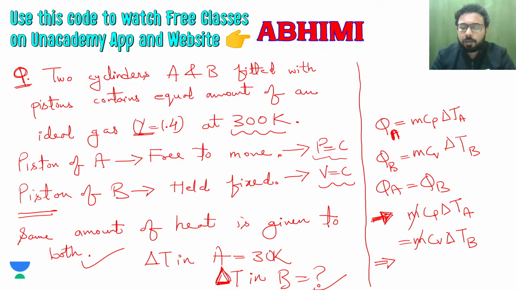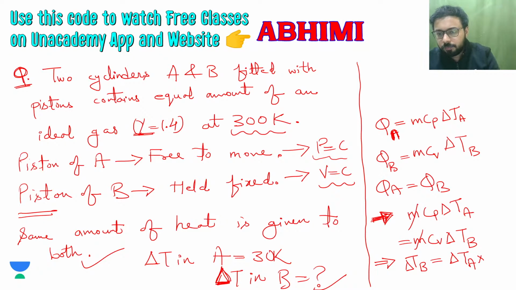So we will remove this mass because equal amount means that, and then we will have this delta TB is equal to delta TA into Cp divided by Cv. So the rise in temperature for this piston, the cylinder B will be 30 cross 1.4,